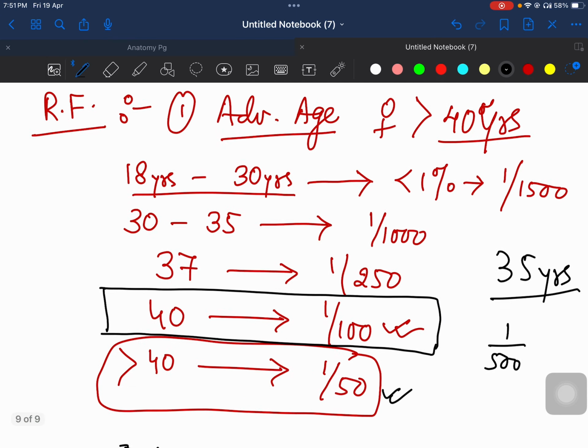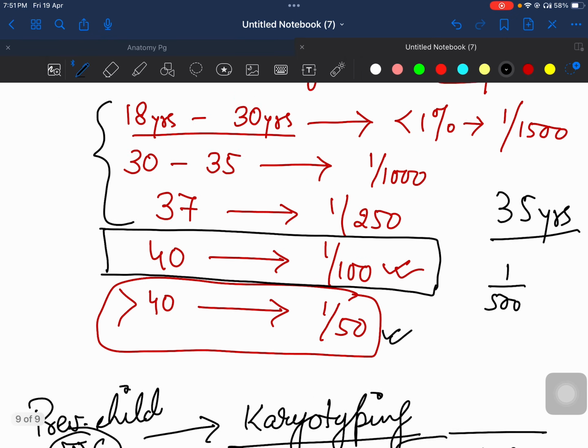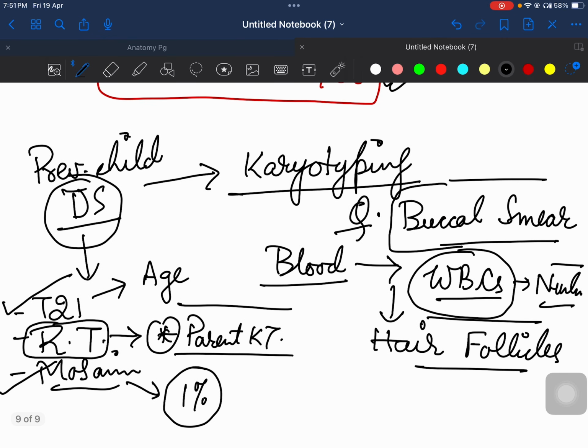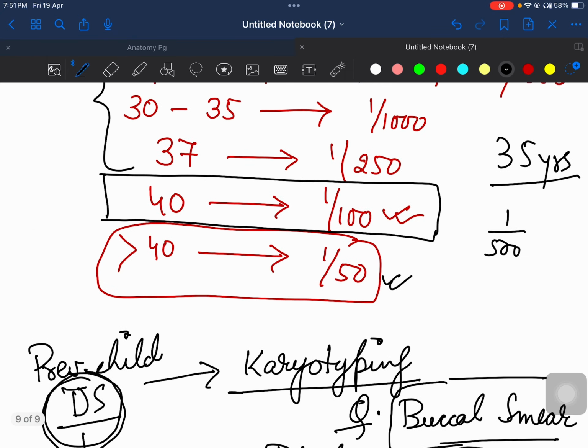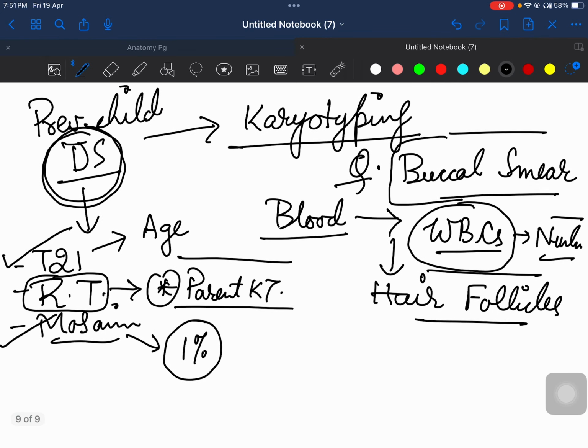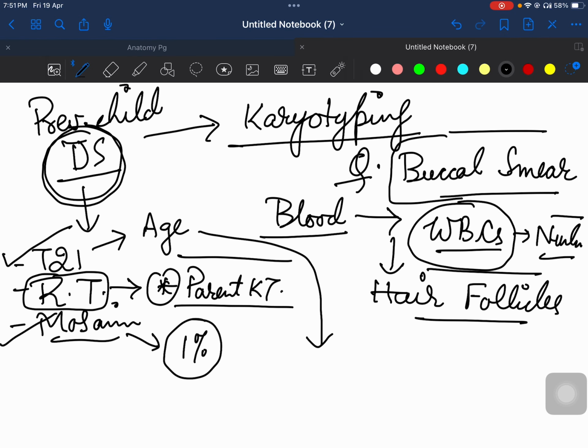तो maternal age के basis पे मैंने बता दिया, if it was 40 years, then it is 1%. If it is more than 40 years, then it is more than 1%. And if it is less than 40 years, then हमारा जो यहाँ पे क्वेश्चन आएगा कि अगर प्रीवियस बेबी में डाउन सिंड्रोम है, देन हमारा जो रिस्क है बिकॉज ऑफ ट्राइसोमी 21 is 1% in this pregnancy, provided that the age is less than 40 years. ठीक है, समझ में आया?